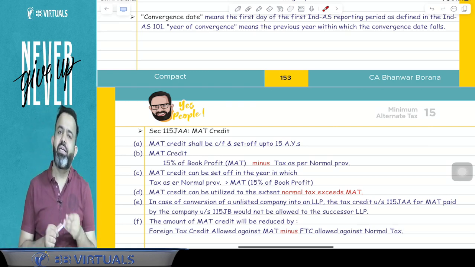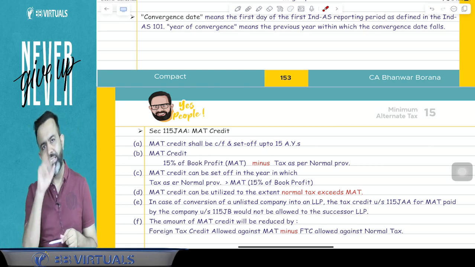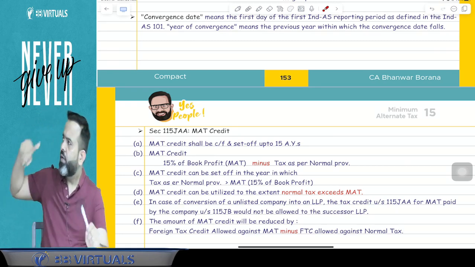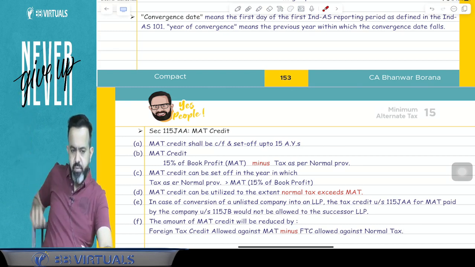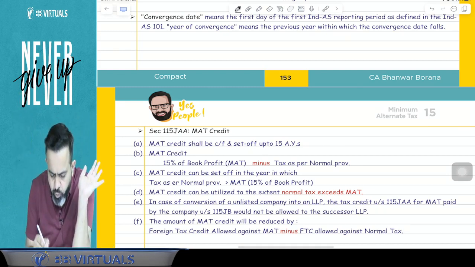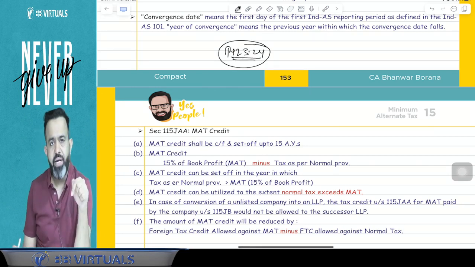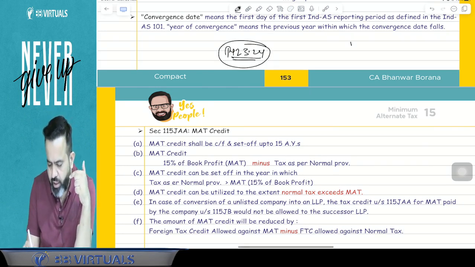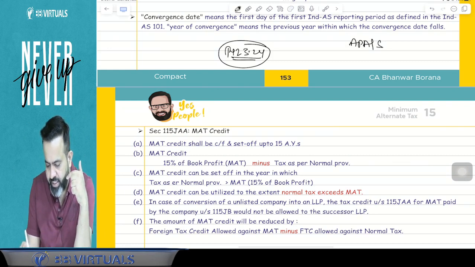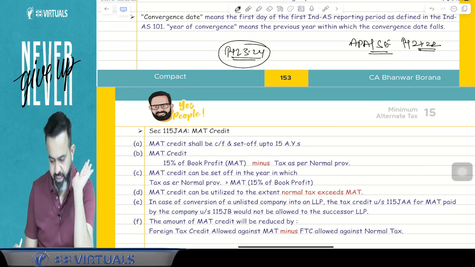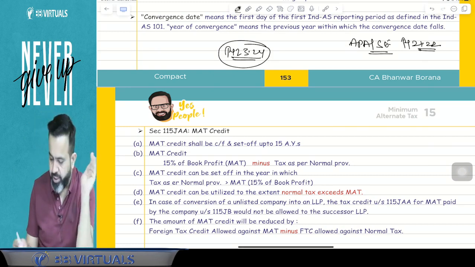Now guys, due to the APA or the secondary adjustment, many times your income of preceding years is increased. For an example, suppose in the previous year 23-24, AO made some adjustment and due to the APA or the secondary adjustment, your income of previous year 21-22 is increased.